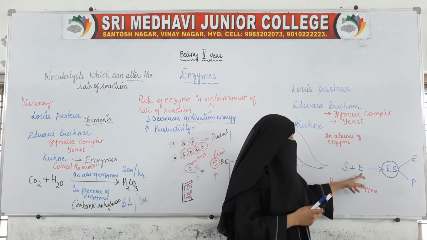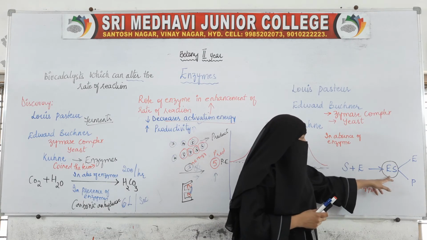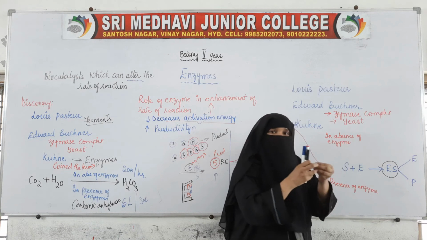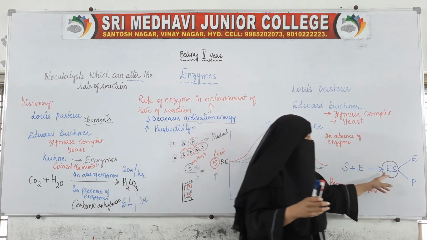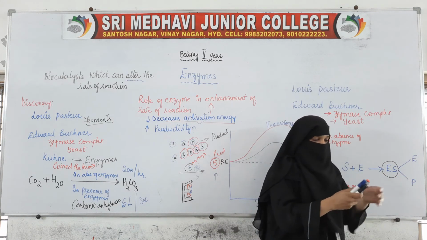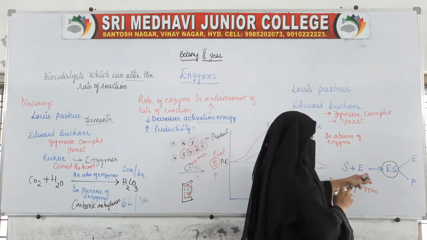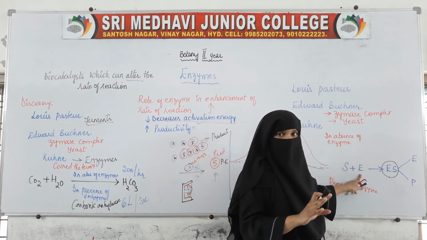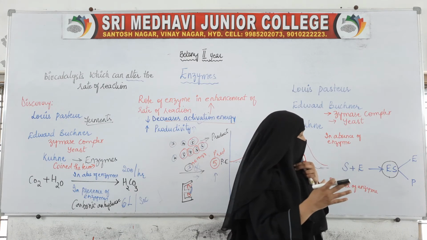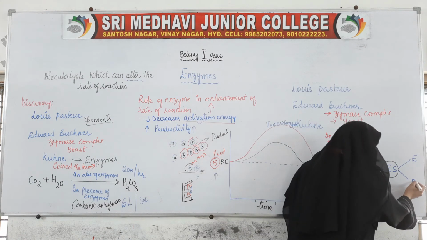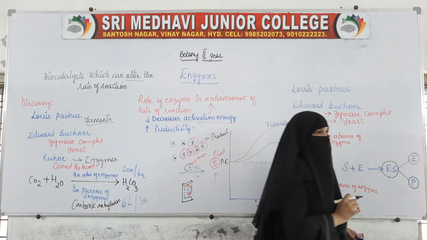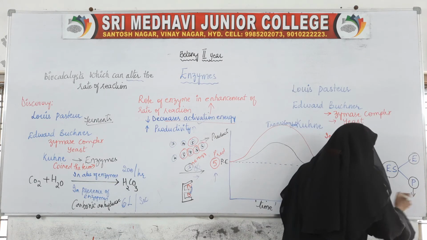As soon as this complex is formed, the enzyme will leave that complex, leaving behind the product. Now the work of the enzyme is done. The product is formed. The enzyme will leave, and what we get is the product.